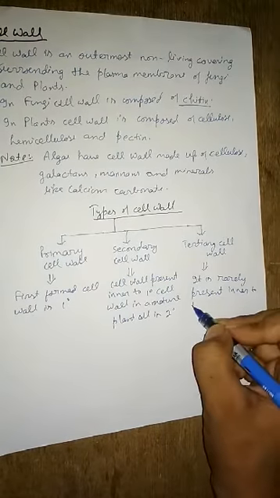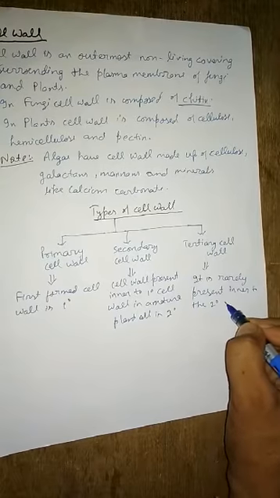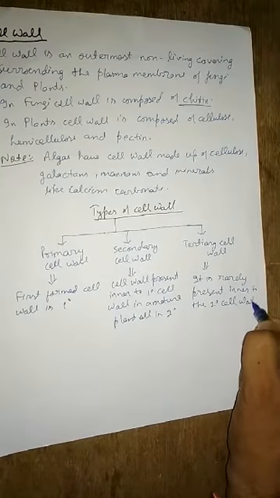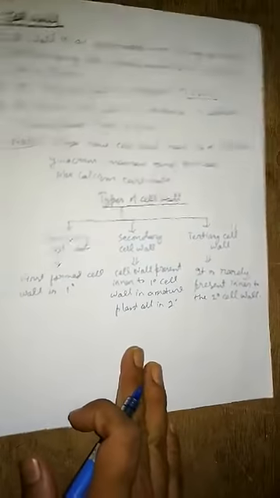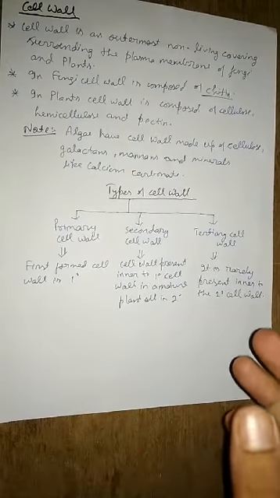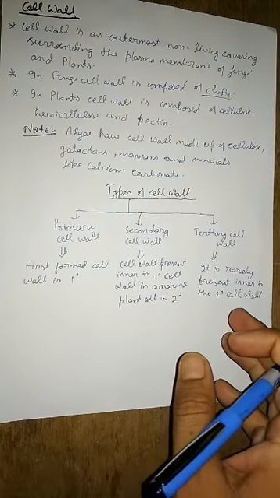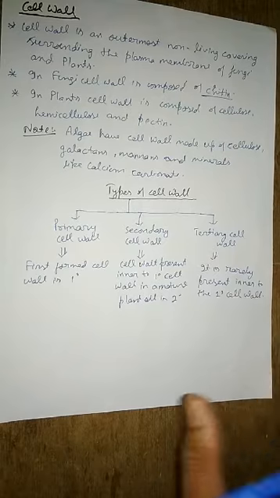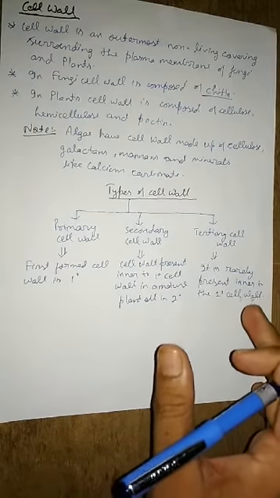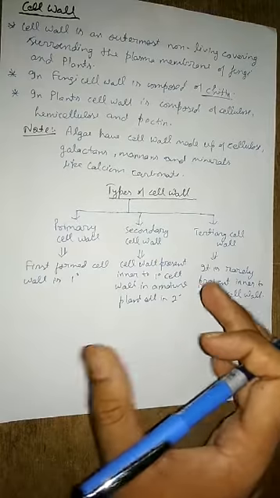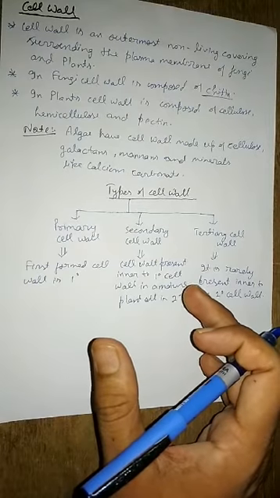Inner to the secondary cell wall. So it is rarely present inner to the secondary cell wall. Clear? But remember, it is rarely present, it is not very much common. So these three are the types of cell wall.